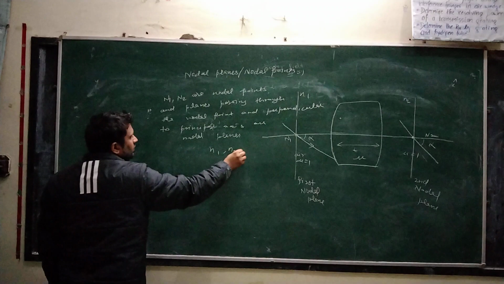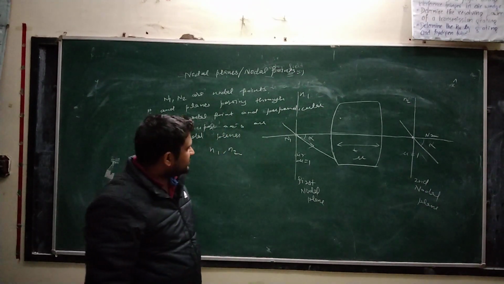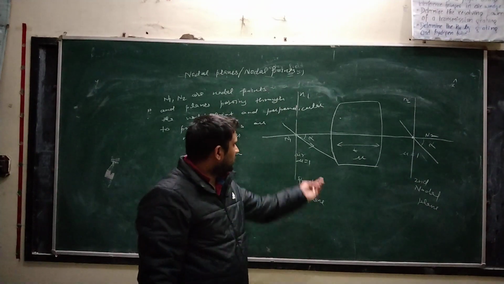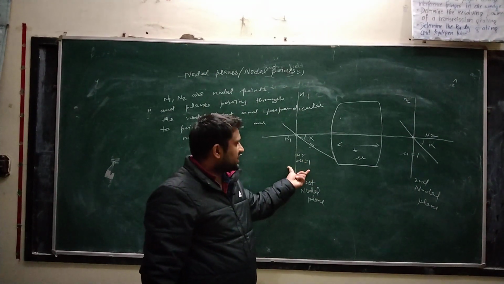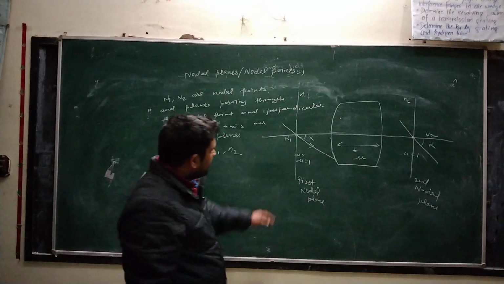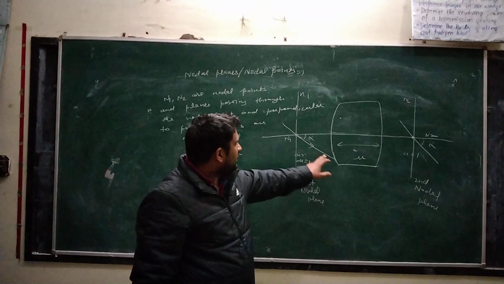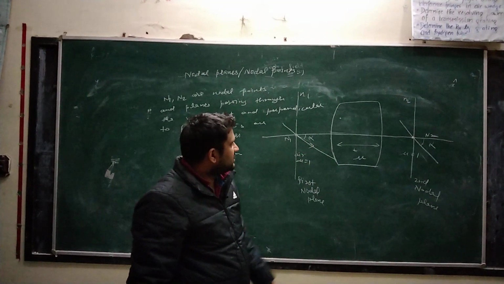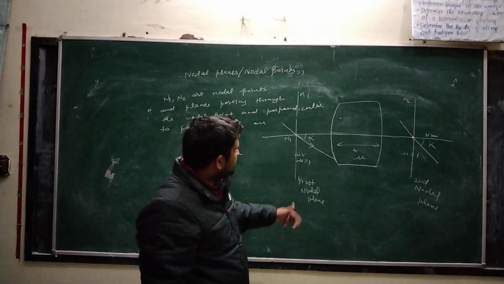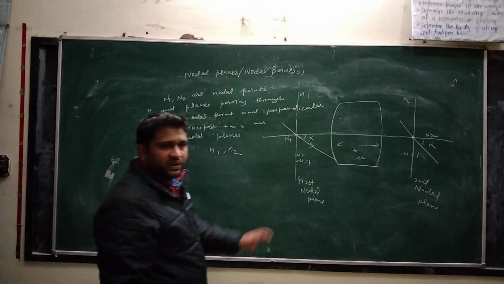तो क्या होगा, अगर आपको डेफिनेशन आ जाए, what are nodal points, then the pair of points, one point in the objective space, one in the image space, for an optical system, the two points in an optical system such that they have unit angular magnification between them.